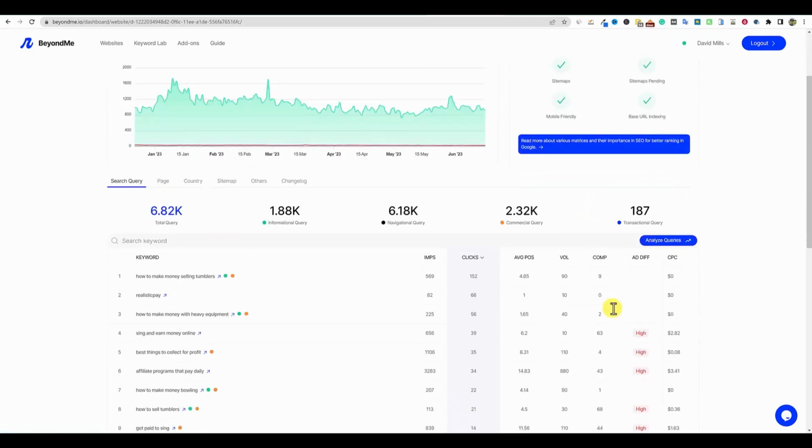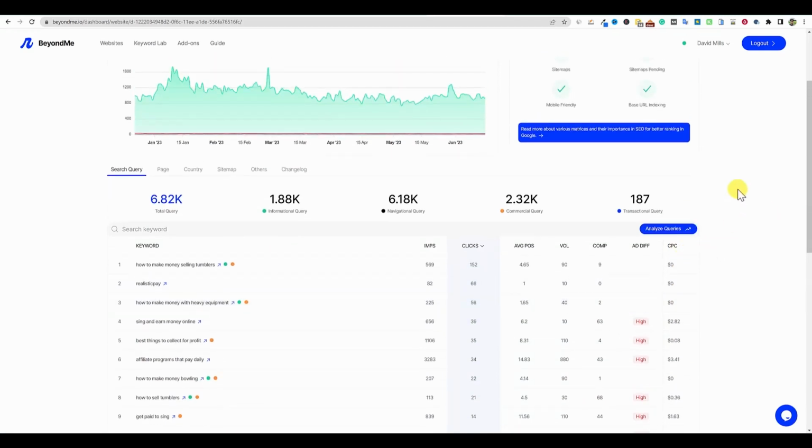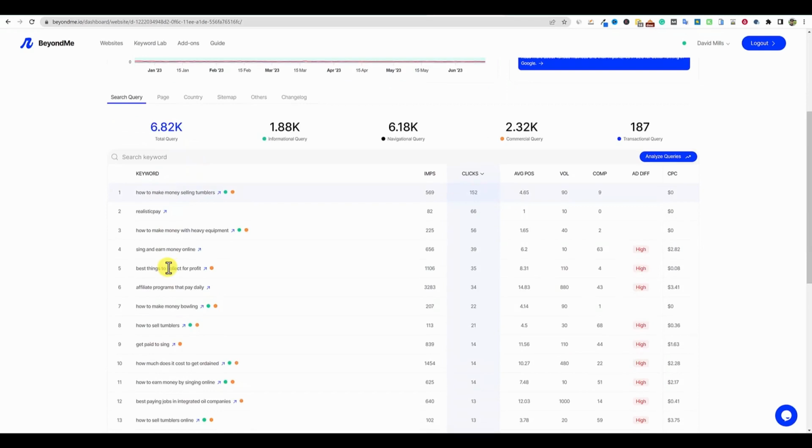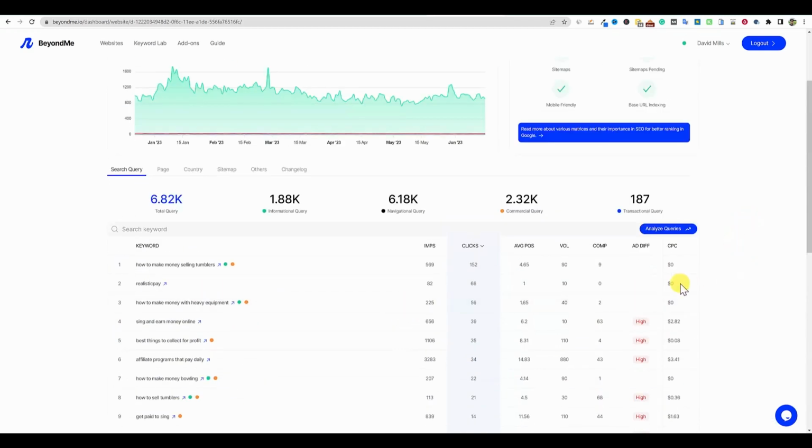One thing I didn't see in here was the ability. So here's the keywords that it's tracking for us. It pulls in from our Search Console. We're not going to be able to analyze all these queries because it's 6,000 queries, right? So if you have a giant site, you're not going to be able to analyze all of the data. But what you could do is just analyze. I'm not seeing where we can select which ones we want to analyze in here. So that's something that, just with critiquing and finding things, I think they need to improve.